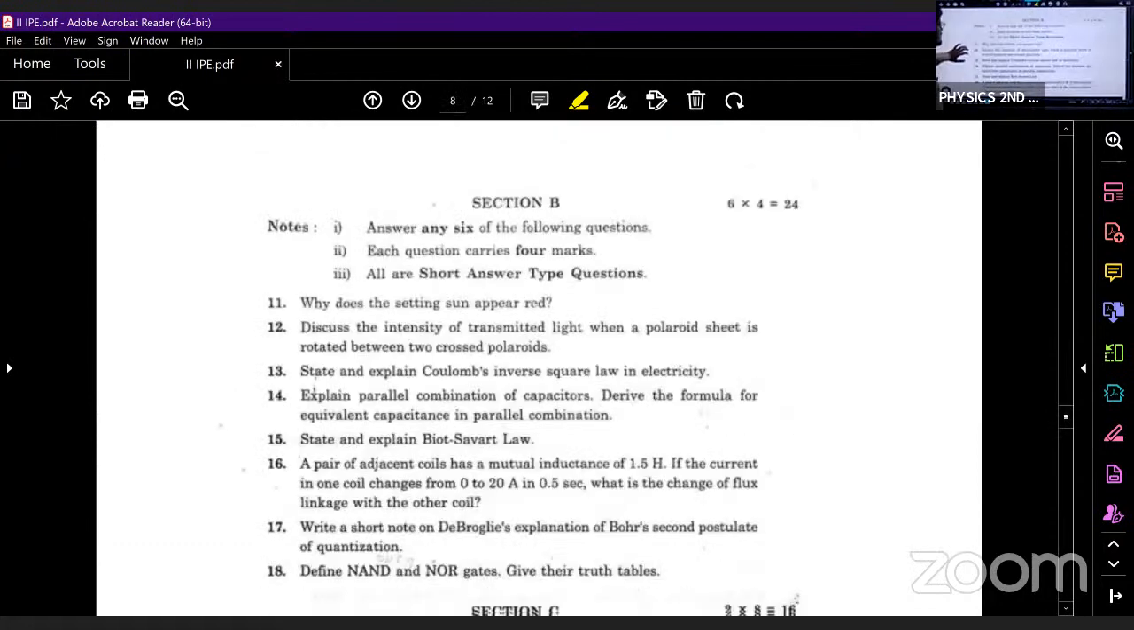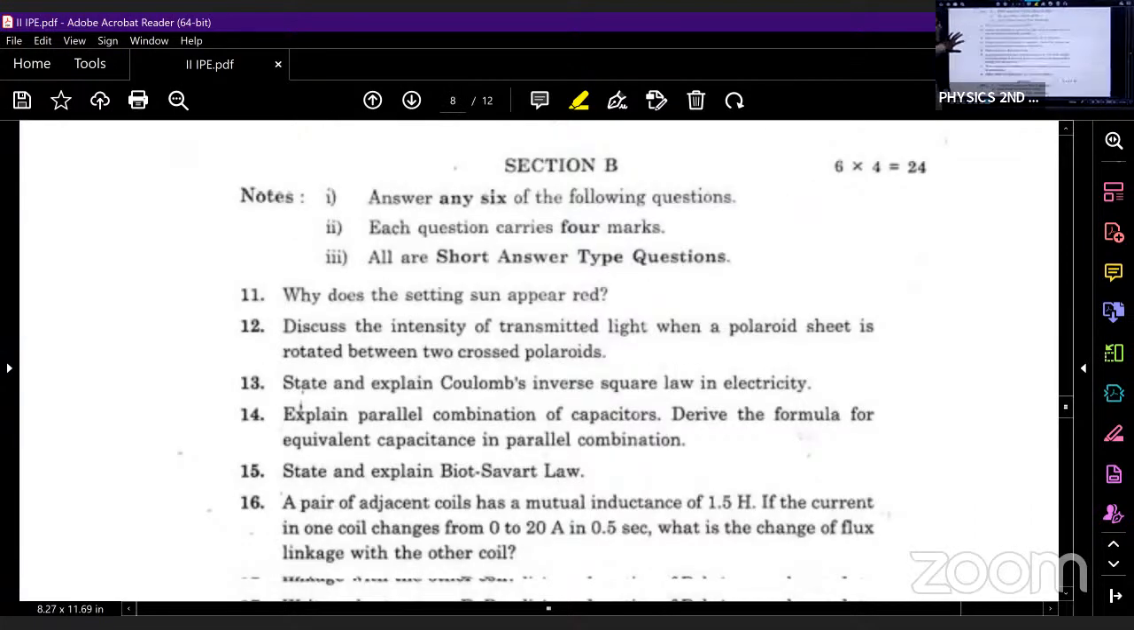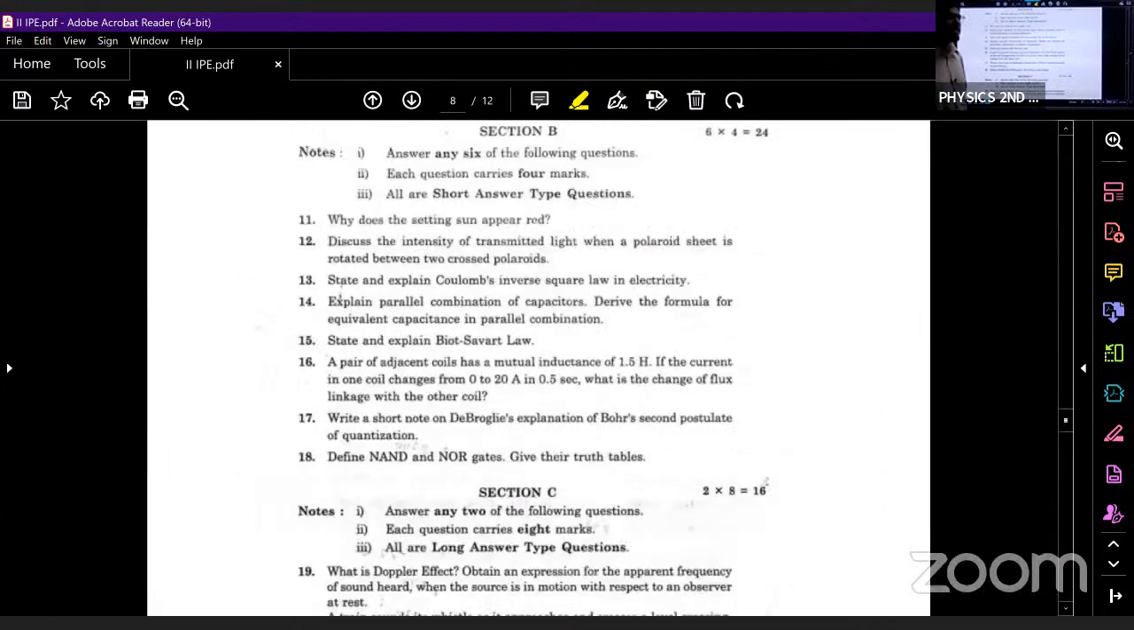So what is the first question? Why does the setting sun appear red in color? Just now we have discussed this question. All the light will get scattered. Only one color of light will reach the longer distance. What is that color? Red color. Red light will also get scattered, but it will scatter the least.